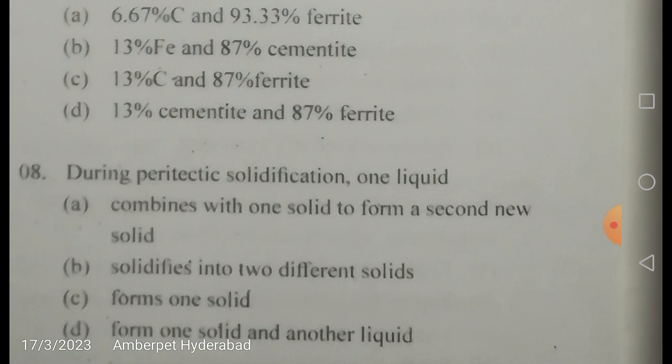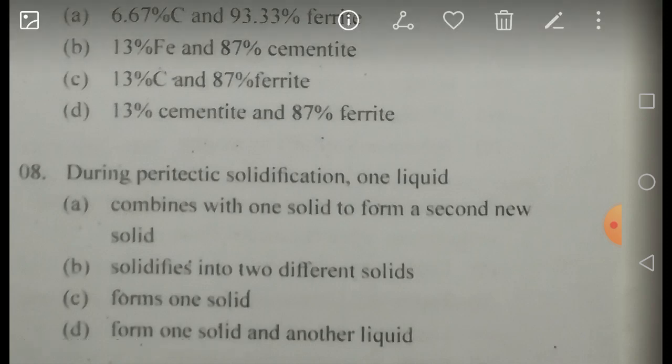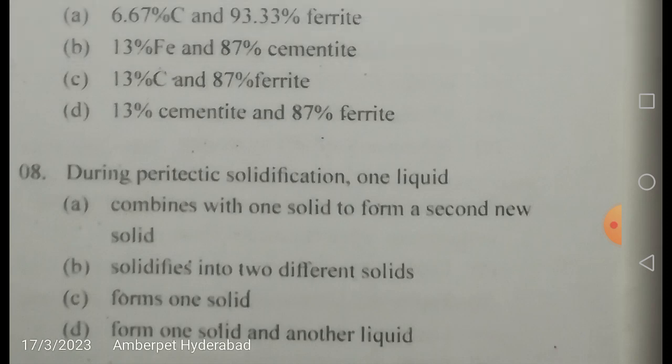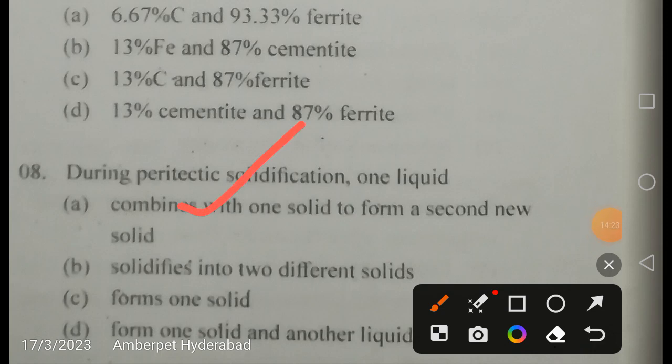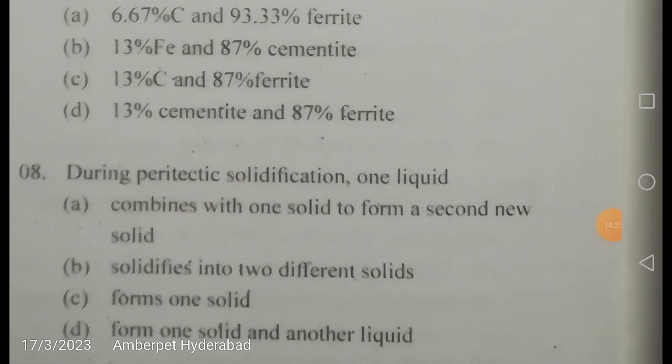So let us see the correct answer. The correct answer is liquid plus alpha. Liquid plus solid is going to give another solid. So the correct answer is A.